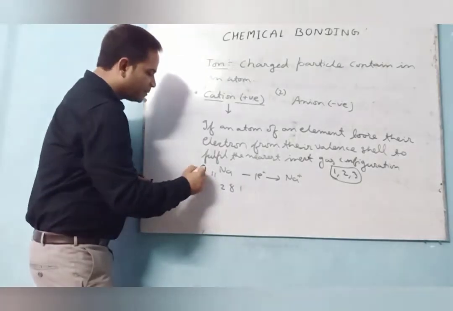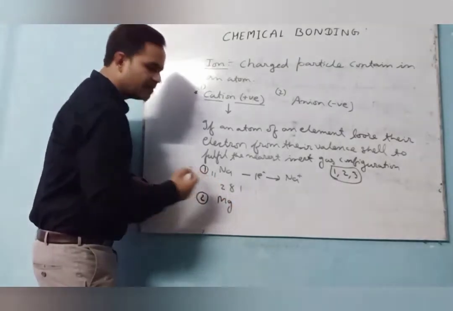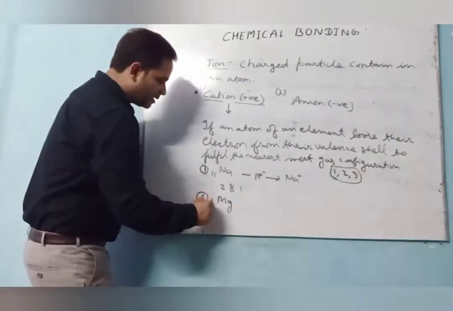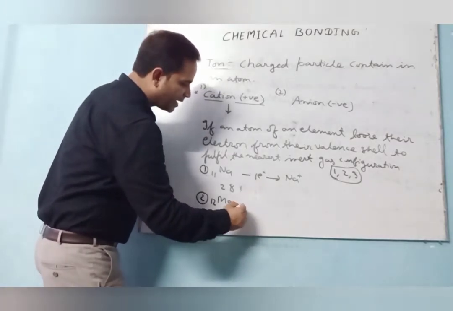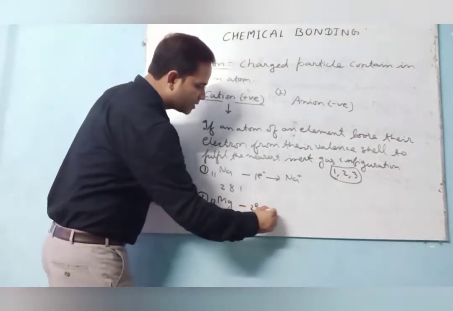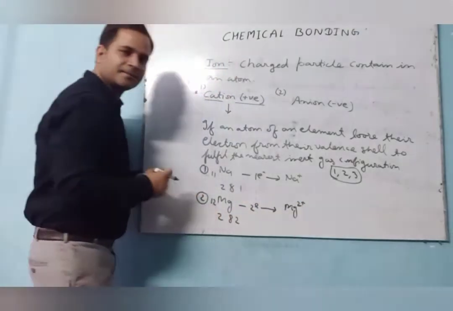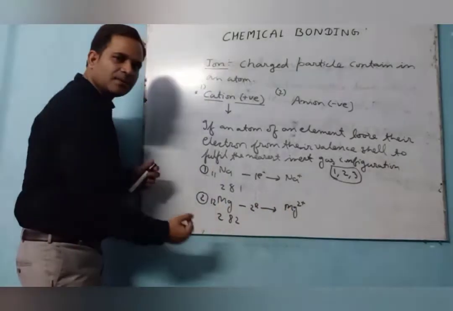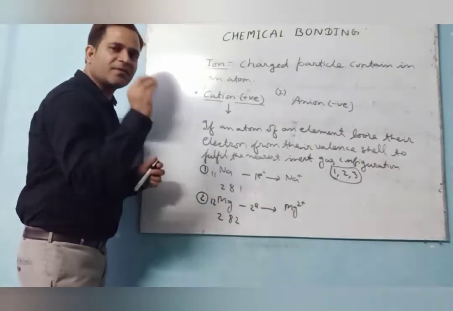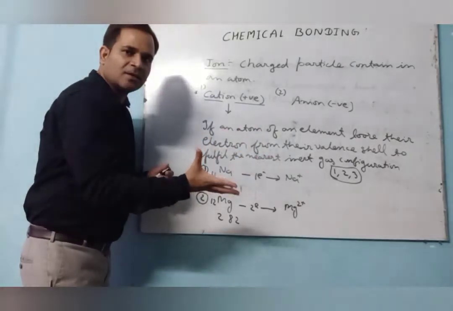Take another example. In magnesium, atomic number is 12, 2, 8, 2. So here magnesium loses 2 electrons to form magnesium 2 plus ion. Why I am saying here 2 plus ion? Because magnesium loses 2 electrons from their valence shell, for what purpose?